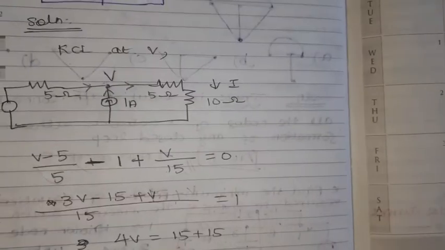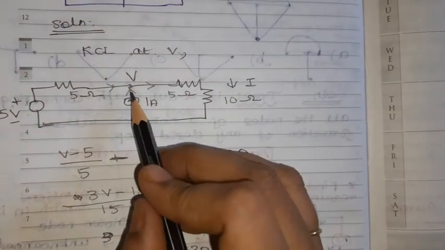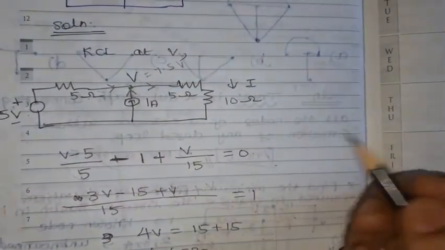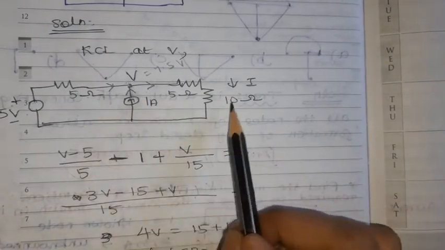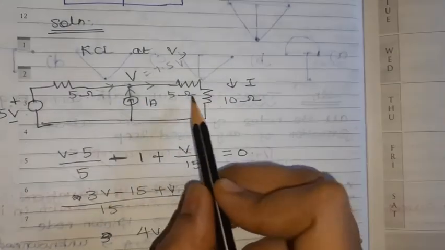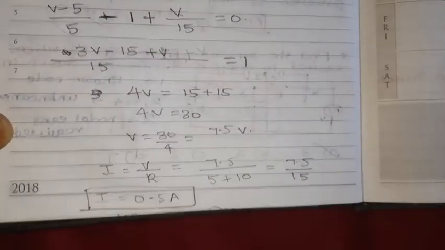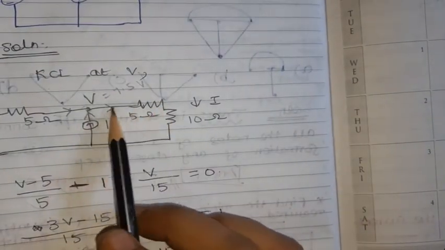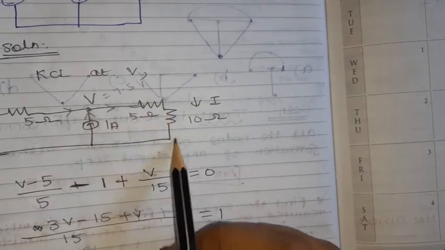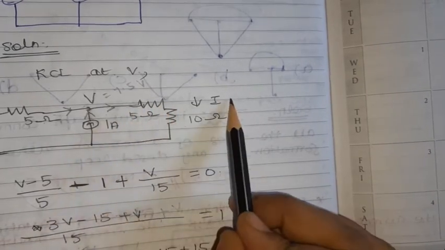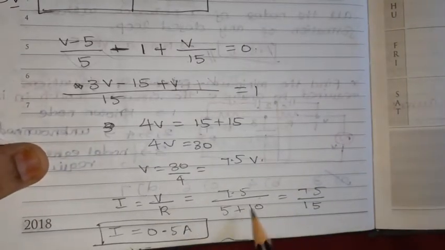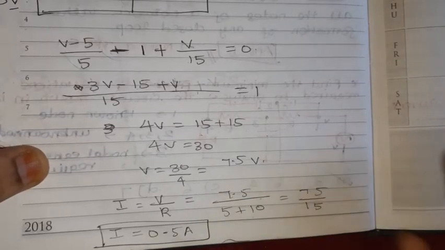So we need to identify the current flow. We have the voltage V as 7.5 volts, okay. So what is I? I is nothing but V by this resistance, V by the total resistance, 10 plus 5, 15. It is a series connection, so the same current will flow through this resistance and this resistance as well. So I is equal to 7.5 divided by total resistance, 10 plus 5, we are getting I equal to 0.5 amperes.